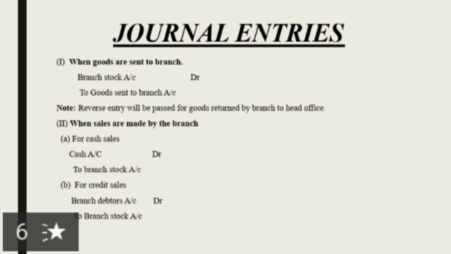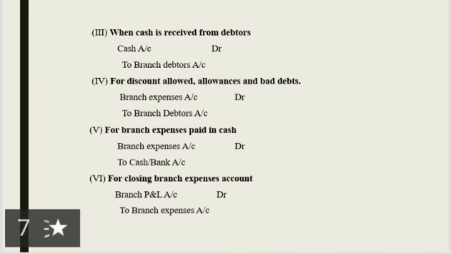Second, when sales are made by the branch. When the branch makes sales, the entries are: first, for cash sales, cash account debit to branch stock account. Second, for credit sales, branch debtors account debit to branch stock account. Third, when cash is received from debtors. When debtors pay cash to the branch, the entry is cash account debit to branch debtors account.